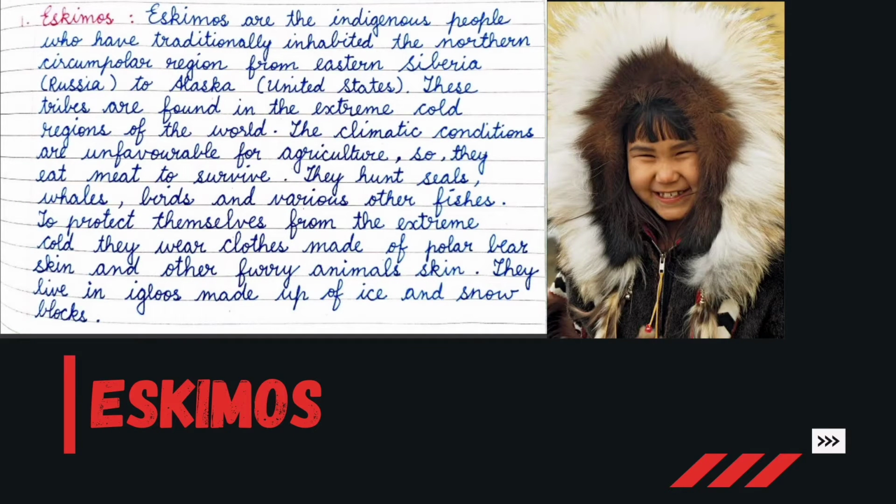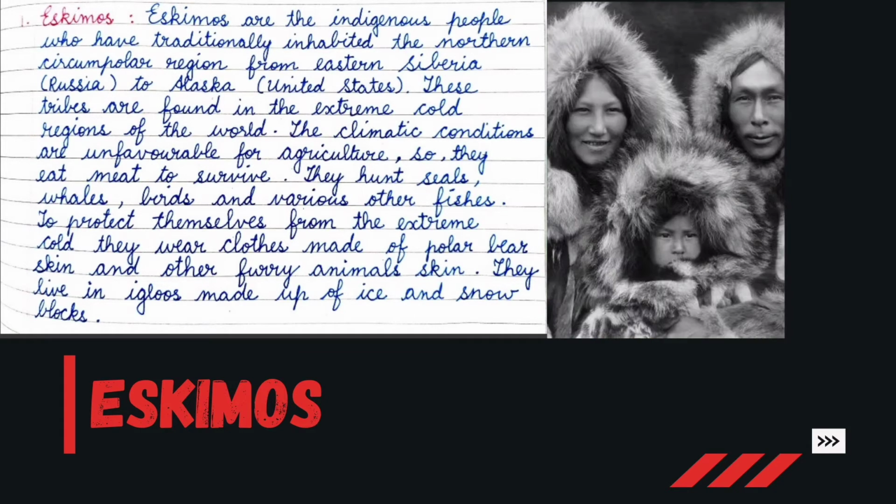Eskimos. Eskimos are the indigenous people who have traditionally inhabited the northern circumpolar region from eastern Siberia, that is Russia, to Alaska, United States.